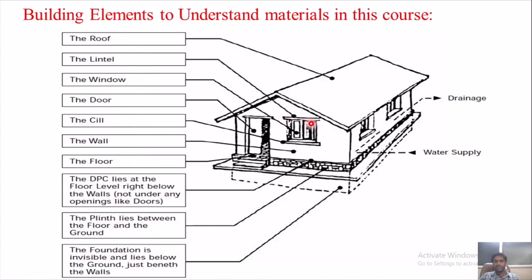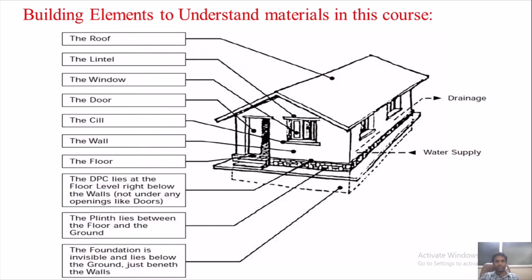In olden buildings, the lintel was made of flat rocks, or you could use wooden planks. But nowadays in RCC structures it will be an RCC lintel beam. It is also generally not visible from outside or inside the house. You can see it in some buildings, where they also make some decorative items there.